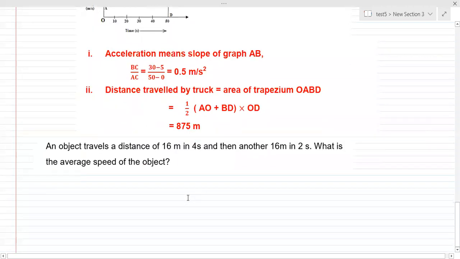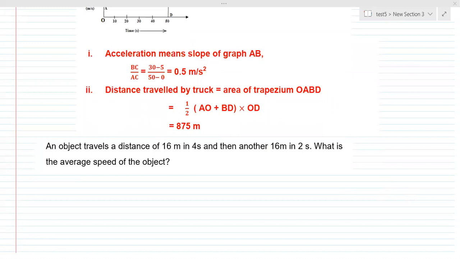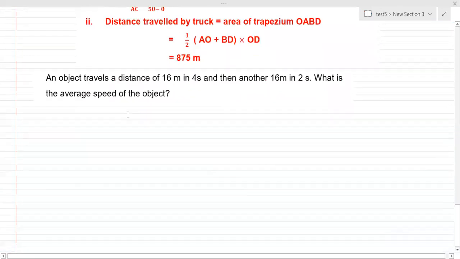Okay, so this is the question. Can you please solve, everybody? They are asking: an object travels a distance of 16 meters in 4 seconds and then another 16 meters in 2 seconds. What is the average speed? Students love this kind of question. All they are asking is average speed. First you are going to write down the formula.